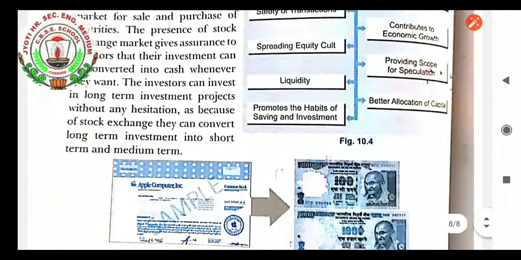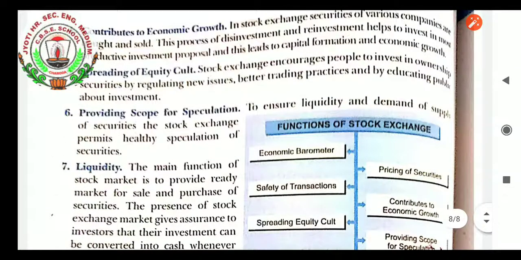So for this class, this much only. In the next class, with the introduction of the stock exchange and the types of stock exchanges, I will be proceeding. For today's class, this much only.